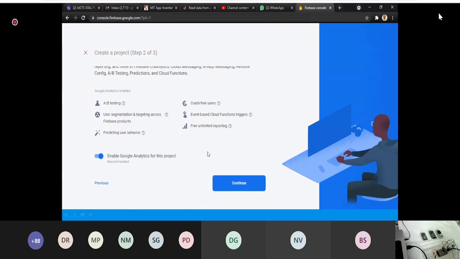Then click on enable Google Analytics. This is actually not needed for us, but if you click on enable Google Analytics, it will be useful for you in the future. I am not going to discuss all such things here today because it will be very difficult for the other participants who are not from an IoT background. If time permits, we'll also discuss the analytics part. Then finally click on continue.